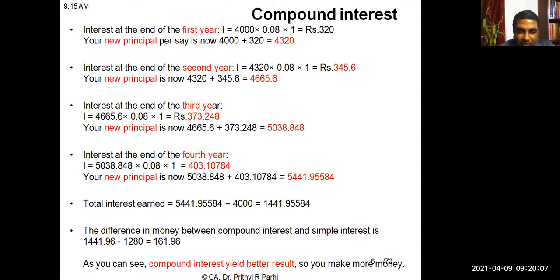Okay, so now you have understood that compounding interest yields better results. Interest is more when you compound it more frequently. If you compound it on half yearly basis, then interest will be further more. If you compound it on monthly basis, then interest will further increase. Is it not? So this is the concept of compounding of interest.